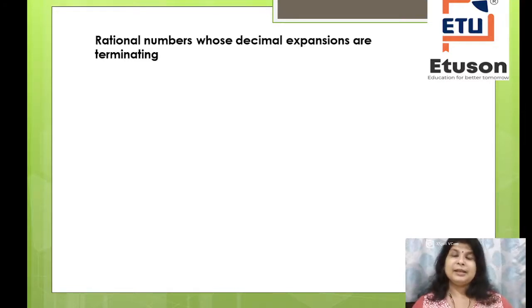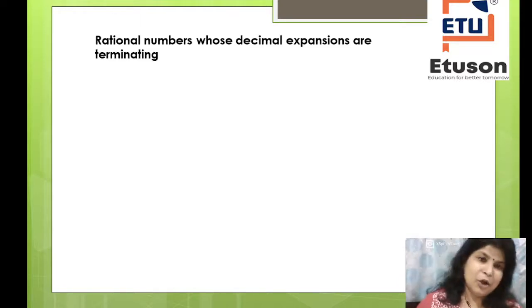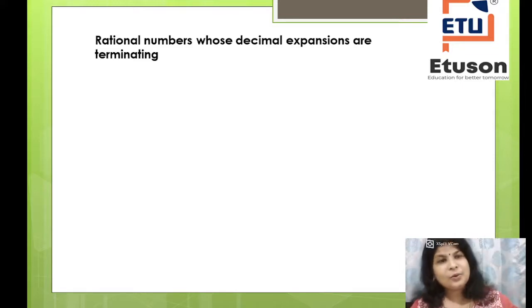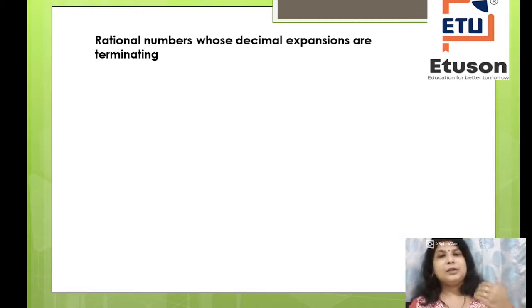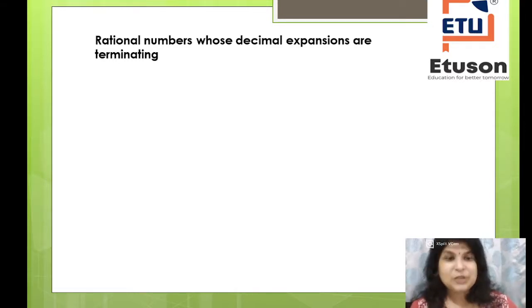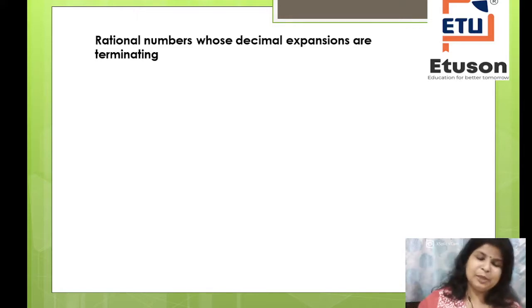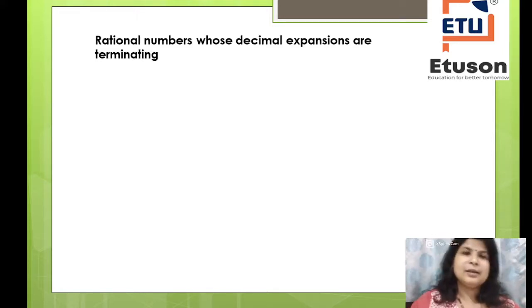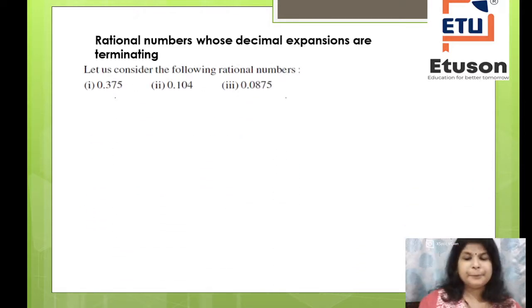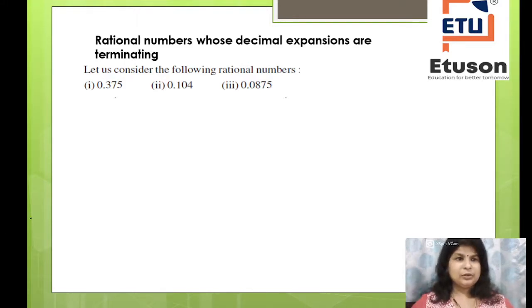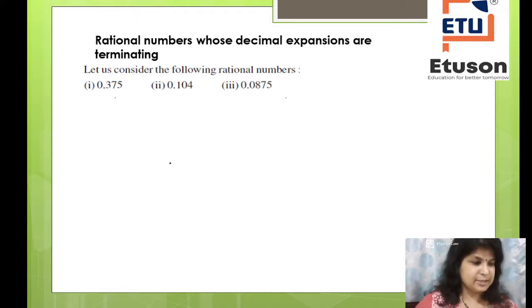Here in class 10 we will explore how, without doing any long division, you can find out whether the given rational number is a terminating or non-terminating decimal. It will be clear when we take up some examples. I have taken the examples from your book only. So let us consider the following rational numbers.